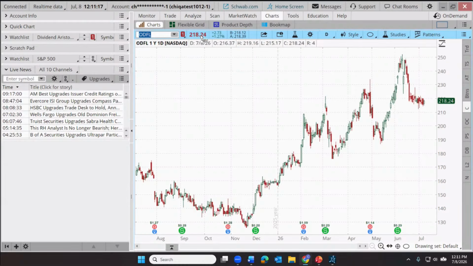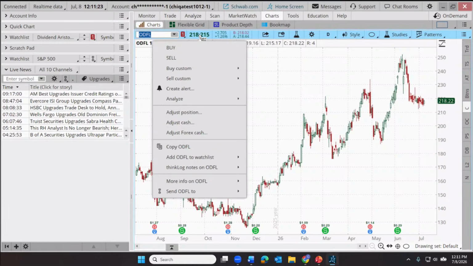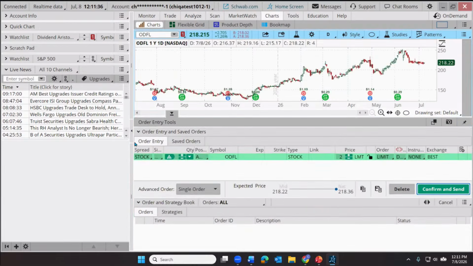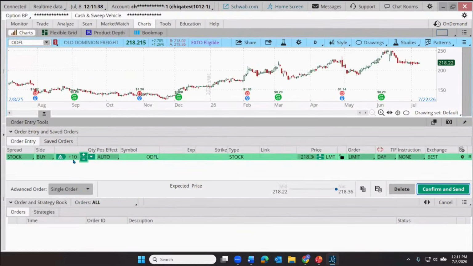So I'm going to go up here to the current quote for ODFL and just click on it. And as I do that, that brings up a menu that allows me to buy or sell shares. I can put in custom orders. We're not going to get that fancy today, but let's just put in maybe a buy order for some shares of ODFL. So I'm going to put in a buy. Let me hide this left column for just a moment. By default, this is going to bring up an order to buy 100 shares of stock on this example account.